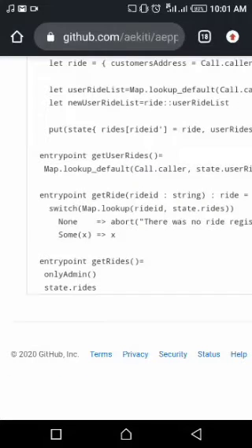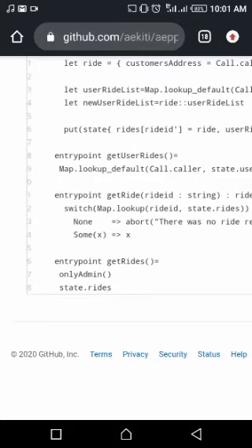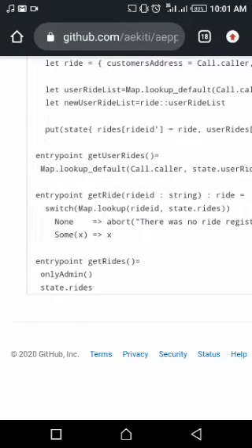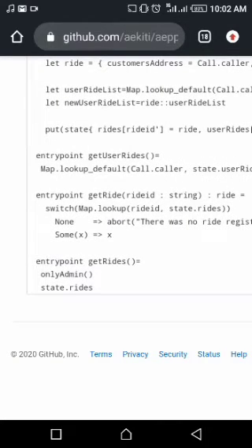And this function, the entry point get_ride, is for when you want to search your information using your ride ID. All you have to do is input it and your information comes out. You can see ride_id being a string, equals the ride from Map.lookup of the ride ID in the state of the ride. And if your information is there, hopefully it will give you the information, but if it's not there, you can see there was no ride registered with this ID. And the entry point get_rides is only for the admin, like I said. That's all about my smart contract.